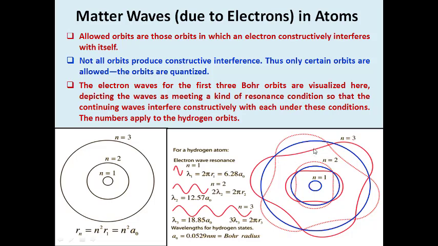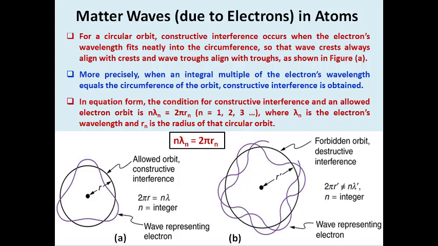So from these theories Bohr confirmed that there is a possibility of wave nature in the electron, and we find the electron's wavelength fits neatly into the circumference, so that the wave crest always aligns with crest and wave trough aligns with trough, as shown in the figure. So now you notice that if we define an allowed orbit, we are expecting constructive interference.